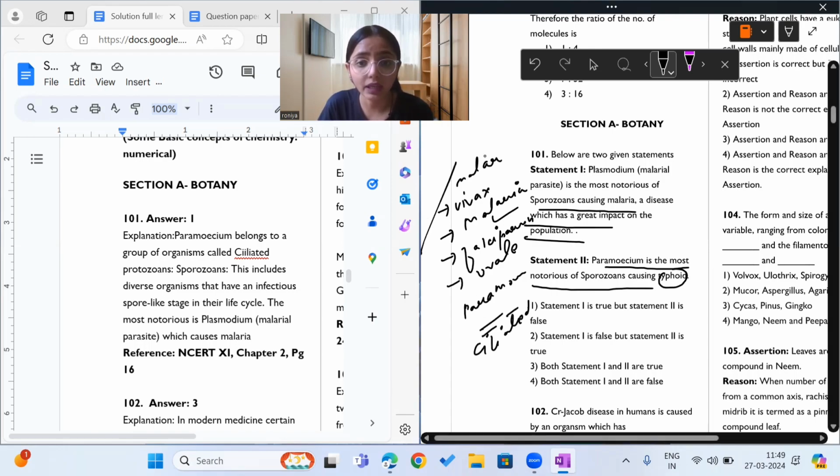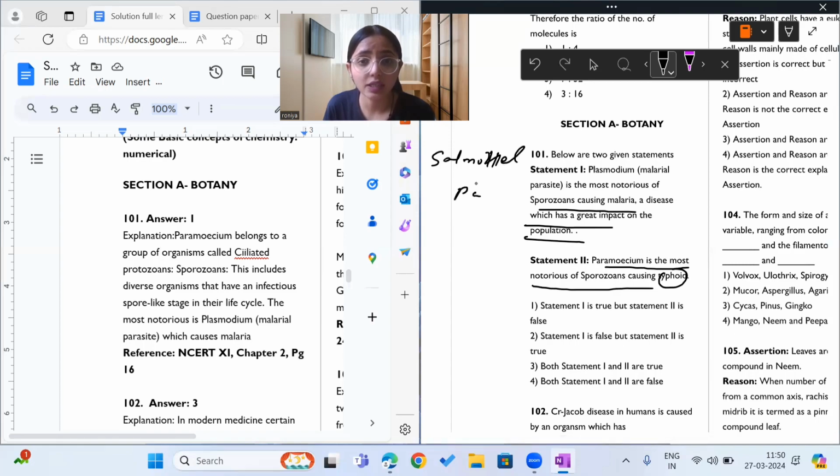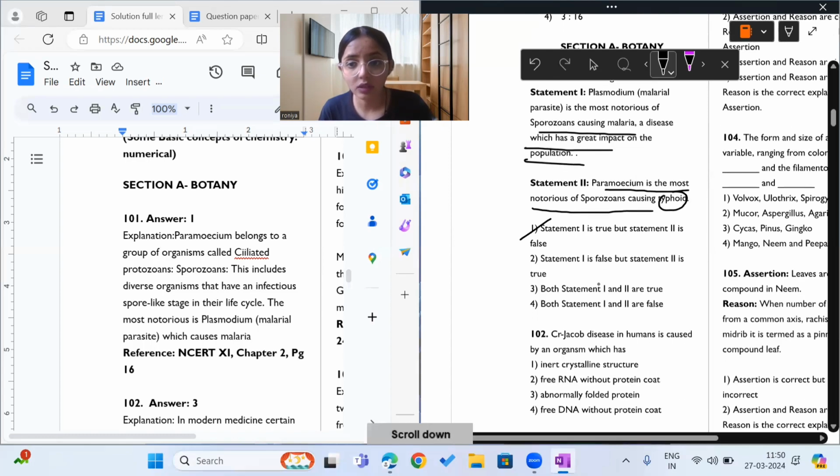Typhoid is caused by a bacteria, what is the bacteria which causes typhoid? Salmonella typhi. There are actually different species of Salmonella which cause typhoid. One of them is Salmonella typhi, others are Salmonella paratyphi A and Salmonella paratyphi B. So statement 2 is incorrect. The answer to this question is option 1, which says statement 1 is correct and statement 2 is incorrect. I hope that was clear to you.